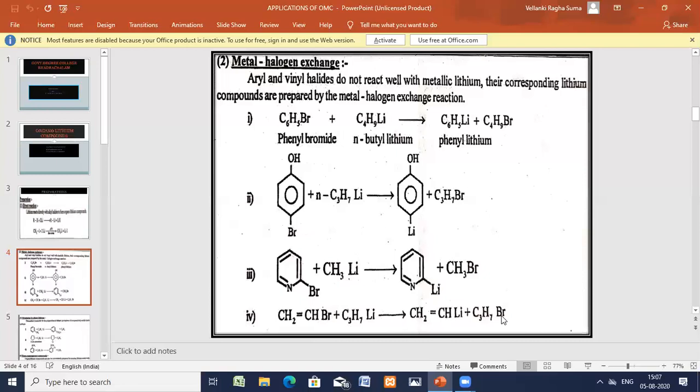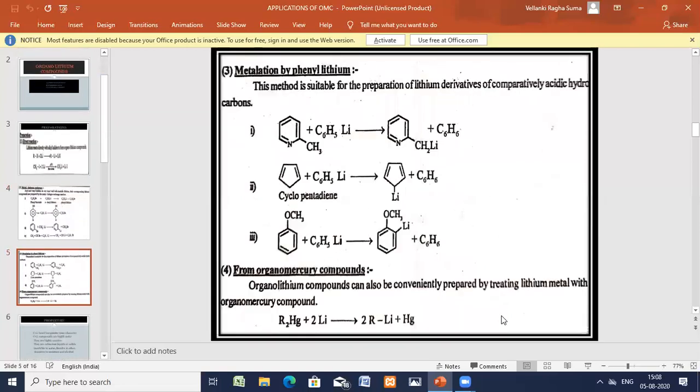The second way of preparing the organolithium compounds is completed. Now let us see the third method of preparation. Metallation by phenyl lithium. Okay, here common reagent is phenyl lithium. From this phenyl lithium, lithium is getting exchanged to the other groups. So phenyl lithium is the carrier of lithium here.